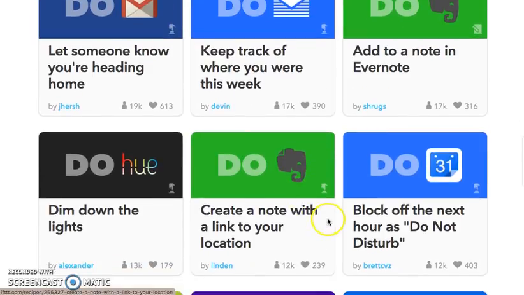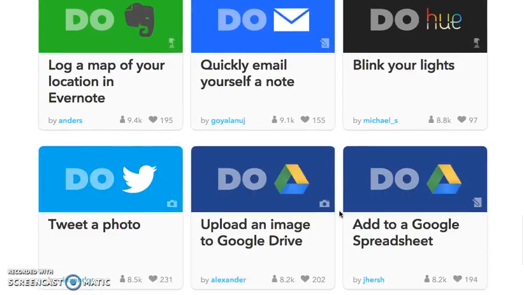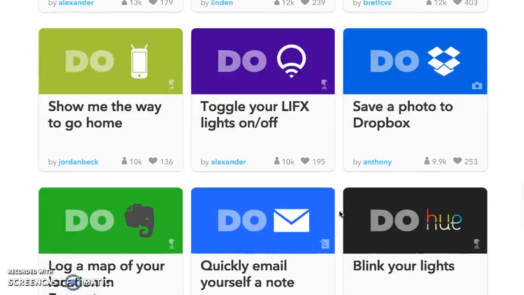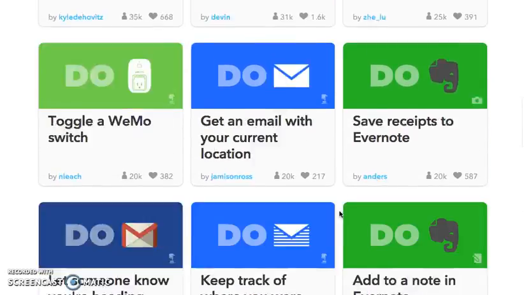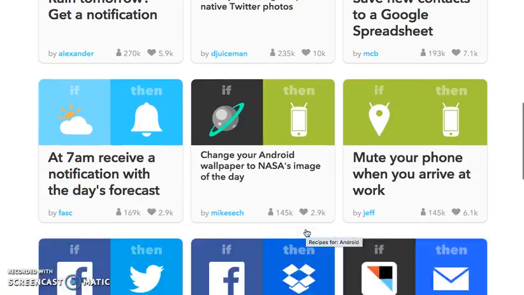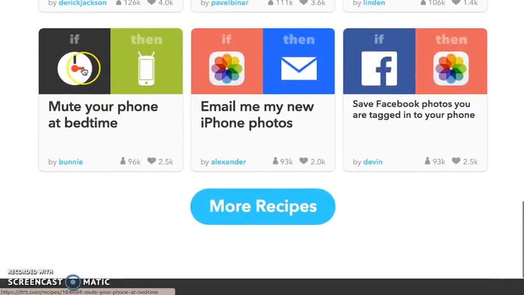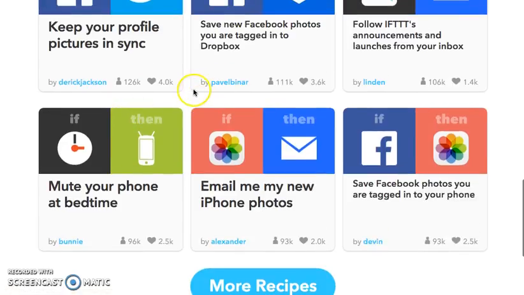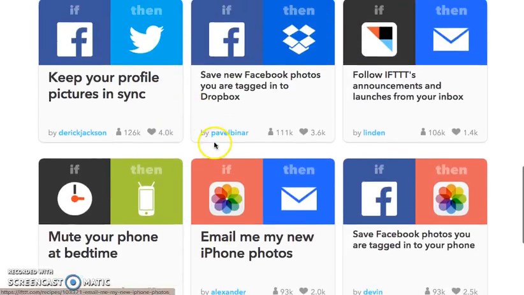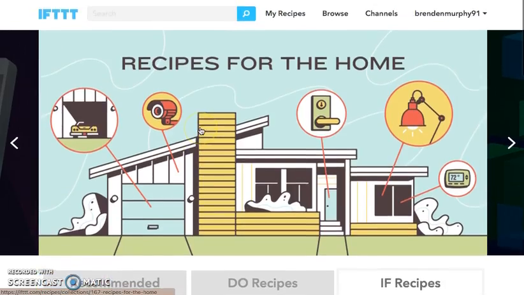Down here, they have more recipes. I saw one where it would mute your phone every time you went into work, for example. I thought that was really cool. Let's see. Yeah, see, mute your phone at bedtime. I'd imagine you'd set a clock for maybe if you go to sleep at 9 every night, at 9 o'clock, it will then turn your phone to mute. There's a whole bunch of things on here.